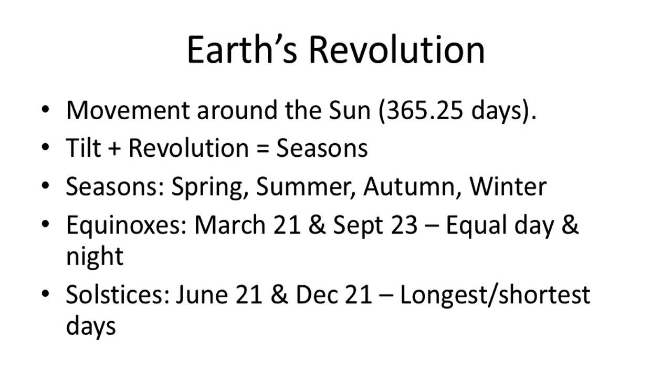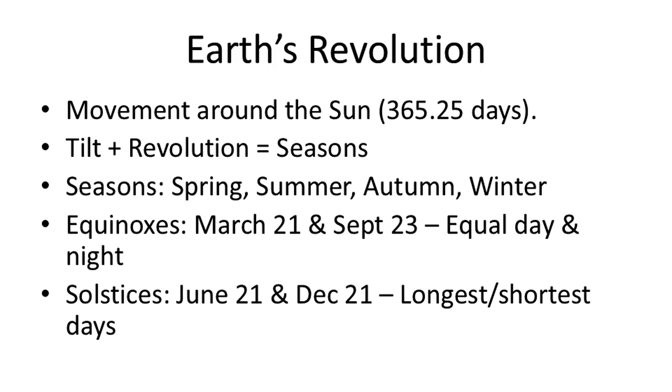Earth's revolution and the origin of seasons. The Earth revolves around the Sun in an elliptical orbit, taking approximately 365.25 days to complete one full revolution. This motion, combined with the tilt of Earth's rotation axis, 23.5 degrees, leads to the formation of seasons. As Earth moves around the Sun, different parts of the planet receive varying intensities and durations of sunlight, giving rise to seasonal changes. Two important astronomical events during this revolution are the equinoxes and solstices.